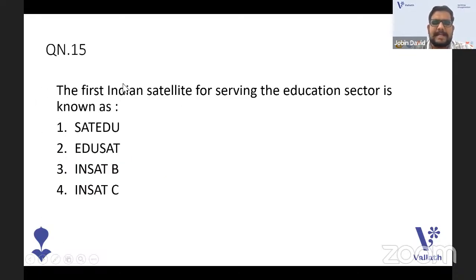The first Indian satellite for serving the education sector is known as SatEdu, EduSat, InSat B, InSat C. Easy question. Indian satellite for serving the education sector. From the option itself, you can get the answer. Is it SatEdu? Is it EduSat? Or is it InSat B? Or is it InSat C?